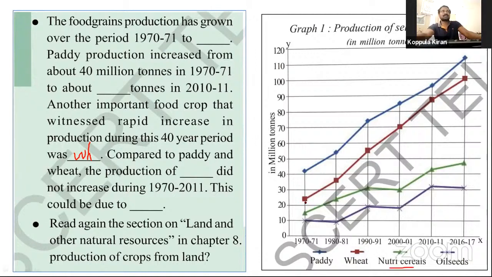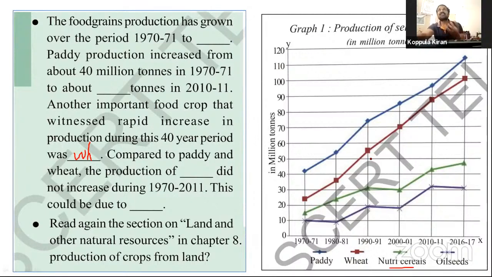Compared to paddy, the production of nutri cereals did not increase during this period. What could be the reason? What was the reason for very low production compared with paddy and wheat?